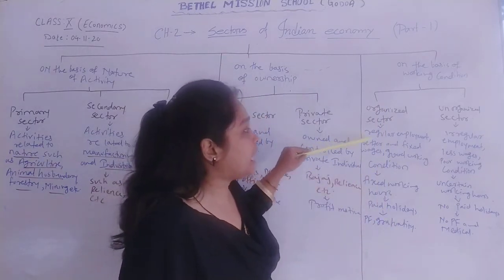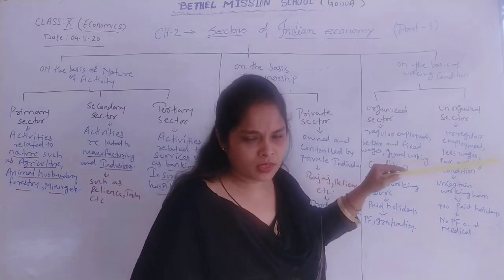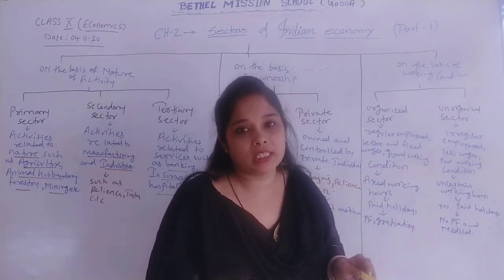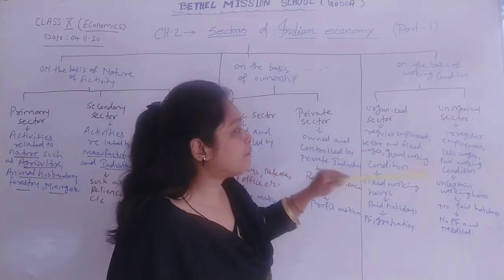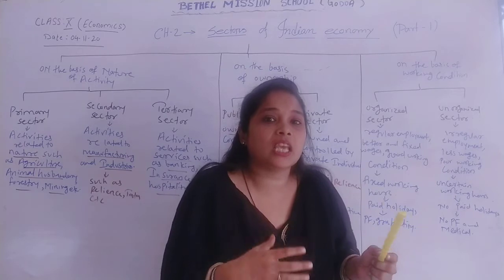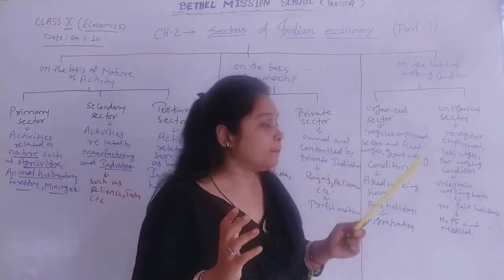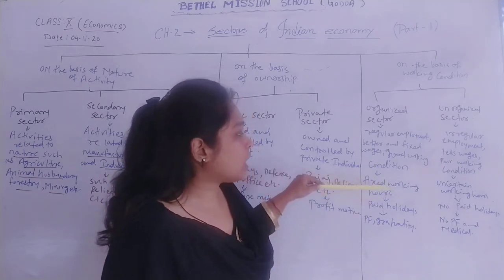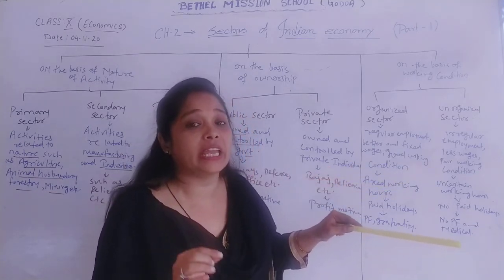That means they have regular employment. When they employ a person, the employment is fixed and permanent. Better and fixed wages are there every month. The employees get fixed wages every month, and they have better, good working conditions. They also have fixed working hours, a maximum of 8 hours.